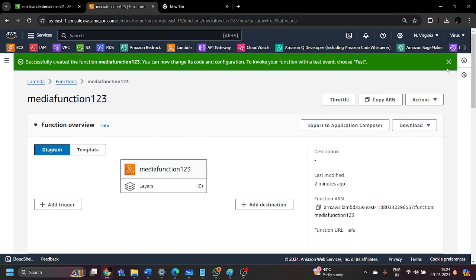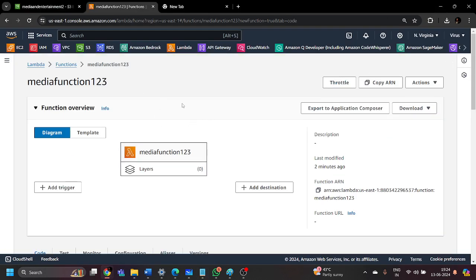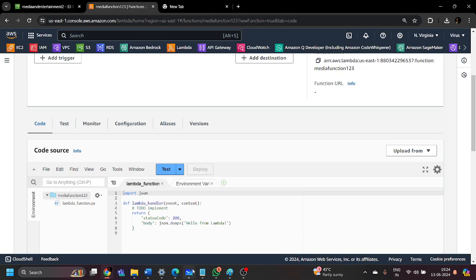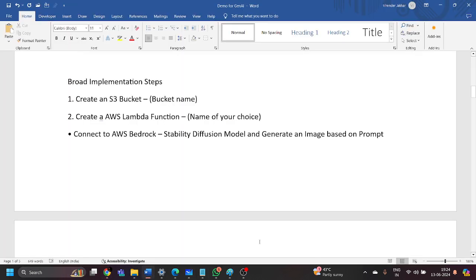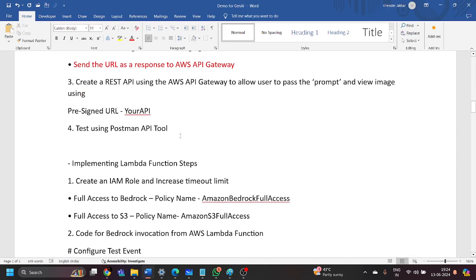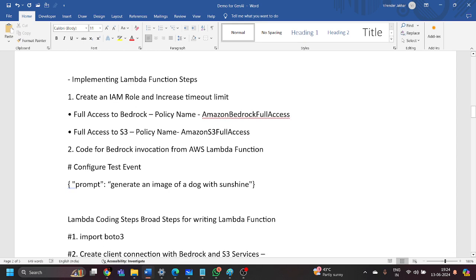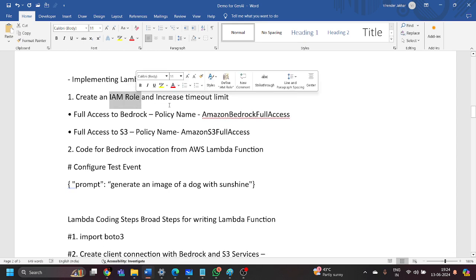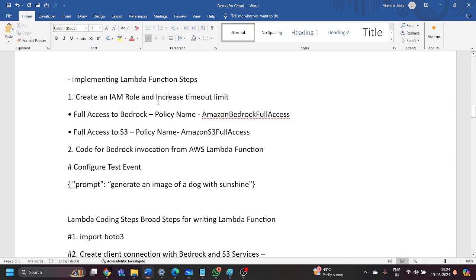Now you can see that the media function 123 has been created. Now let's move towards the instructions. The very first thing is that we need to provide some permissions to our Lambda function role, as well as increase the timeout limit of the function.